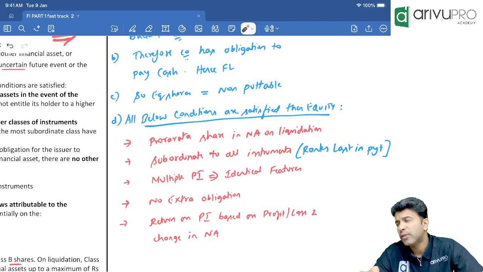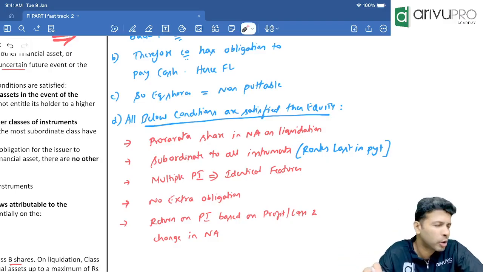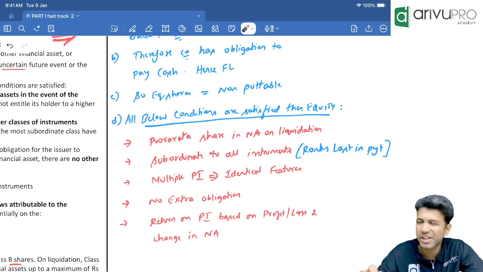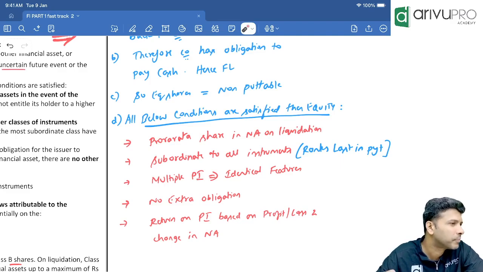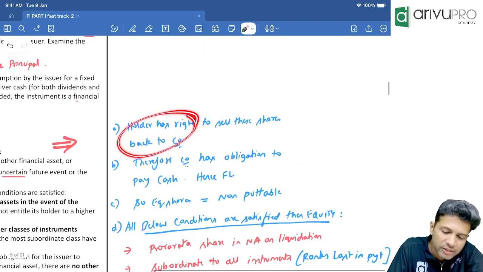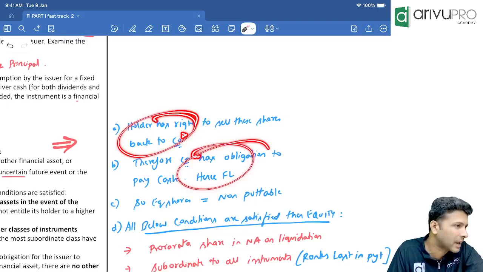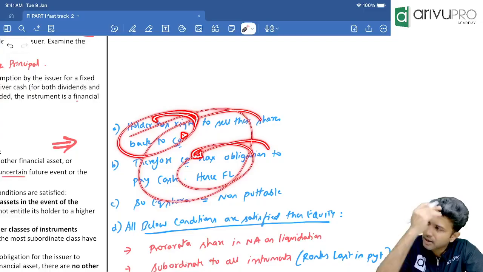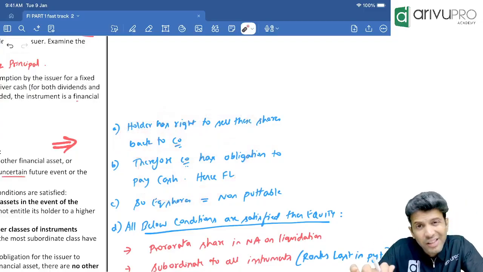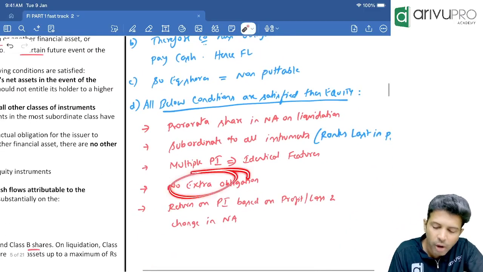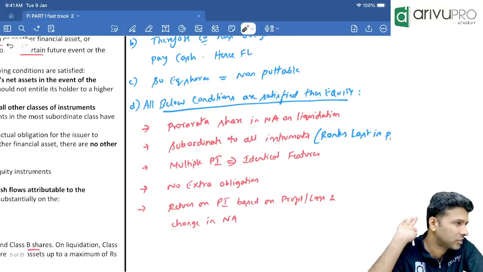Now, if it's a putable instrument, one obligation the company will always have. What is that? By default, the holder has a right to sell the shares back to the company and the company has an obligation to pay cash. This obligation compulsorily will come. Other than this obligation, no extra obligation should come on the company's hands.